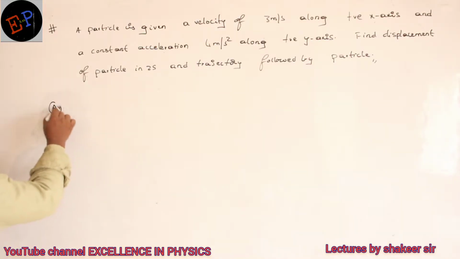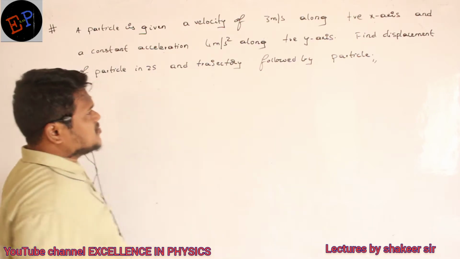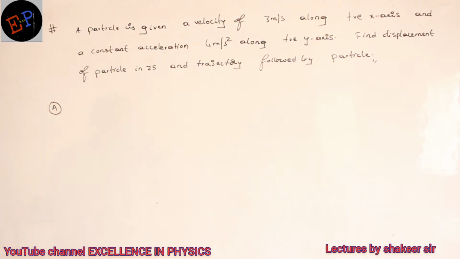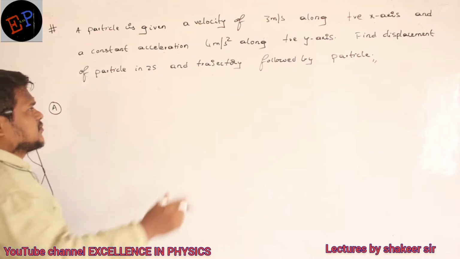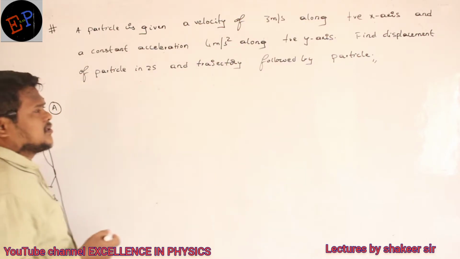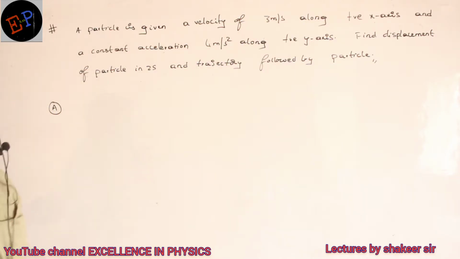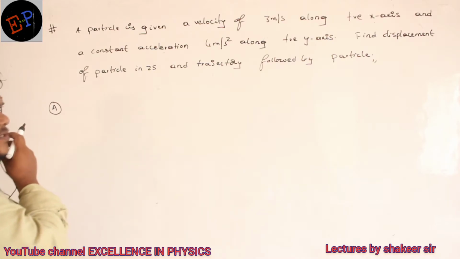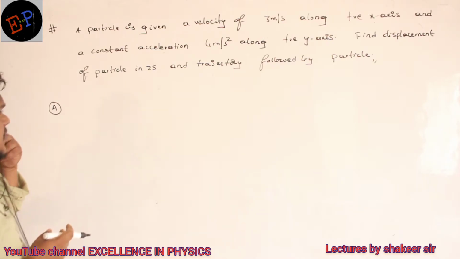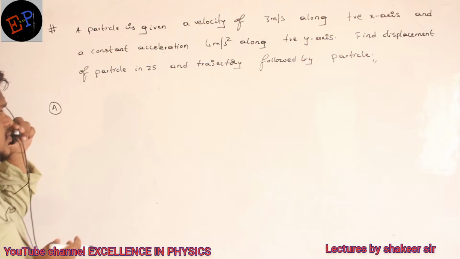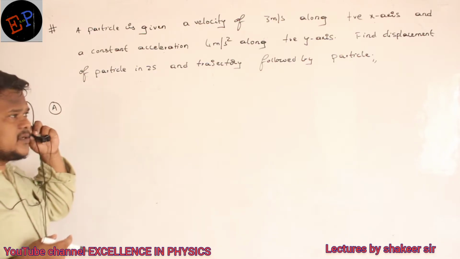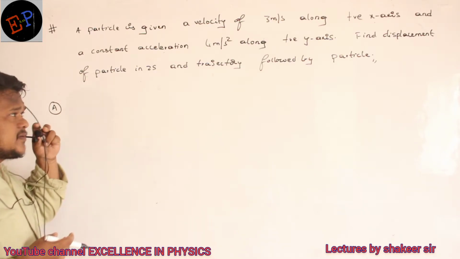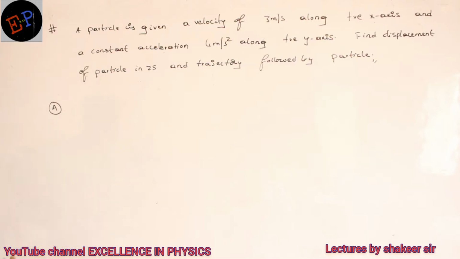A particle is given a velocity of 3 meters per second along positive x-axis and a constant acceleration of 4 meters per second square along positive y-axis. Clear? Then we are supposed to find out the displacement of the particle in 2 seconds, and similarly the equation of trajectory. That is the given question, no?